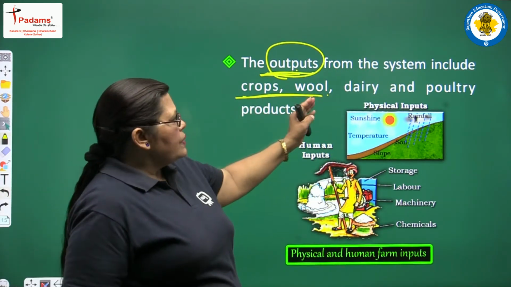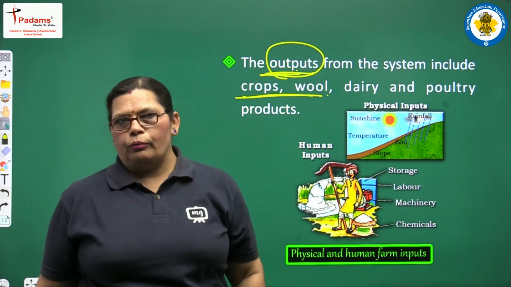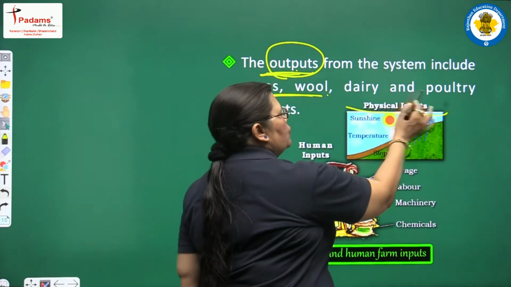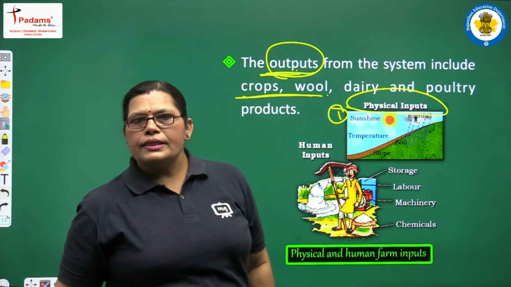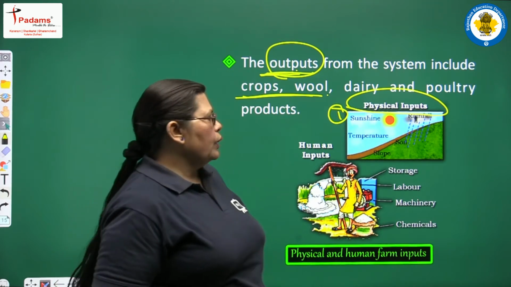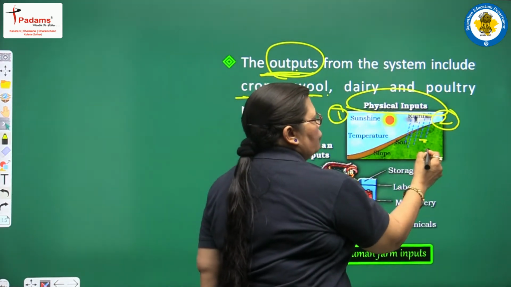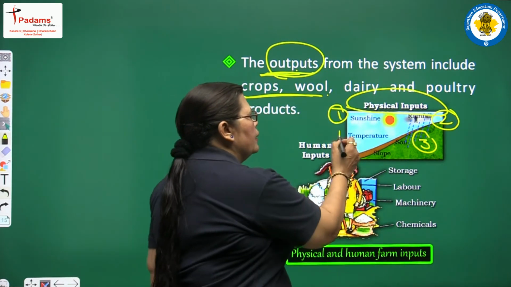See, physical inputs are there. If we identify the physical inputs and the human inputs in the farming system, then among the physical inputs, the first important factor is sunshine. Sunshine is necessary for the growth of crops. The second one is rainfall. The third one is the soil, proper soil, and the fourth one is temperature.